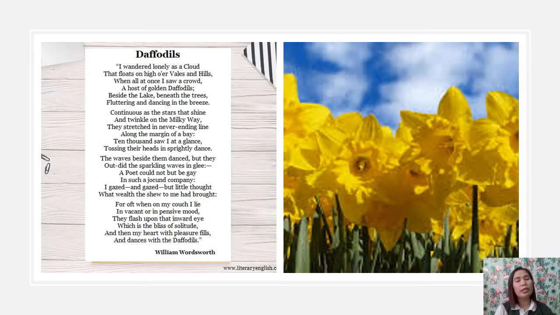So I Wandered Lonely as a Cloud, also known as Daffodils. Wordsworth's inspiration to write this poem was the beauty of nature and the stunning landscape where he lived. He was inspired to write this poem while he was out walking with his sister Dorothy near the lake in Grasmere. He appreciated the growing daffodils near the river. So that's why he wrote the poem I Wandered Lonely as a Cloud.